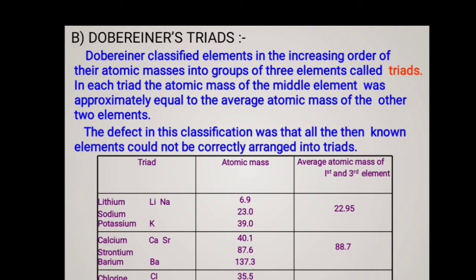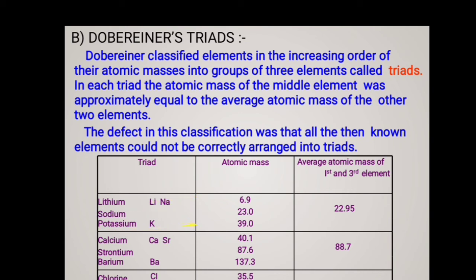In the year 1870, John Dobereiner, a German chemist, tried to arrange the elements with similar properties into groups. Dobereiner classified elements in the increasing order of their atomic masses into groups of 3 elements. He called them triads. In each triad, the atomic mass of the middle element was approximately equal to the average atomic mass of the other 2 elements. In the table given below, the 3 elements lithium, sodium and potassium form a set called a triad.